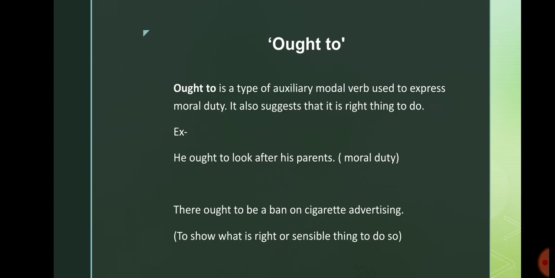Next one is ought to. Ought to is a type of auxiliary modal verb that is used to express moral duty. It also suggests that it is the right thing to do. For example, he ought to look after his parents. This sentence shows moral duty. Next one, there ought to be a ban on cigarette advertising. This sentence shows what is the right or sensible thing to do.